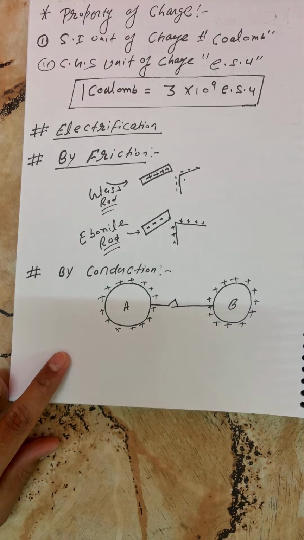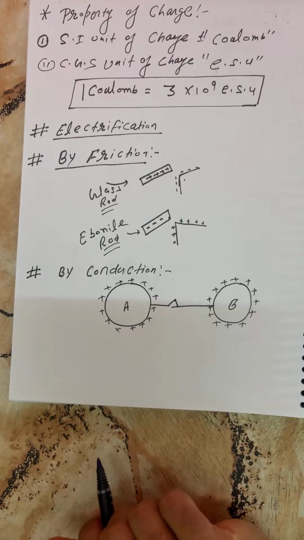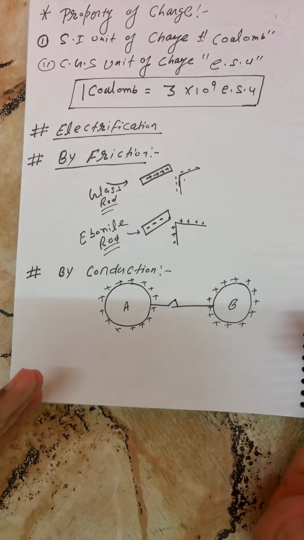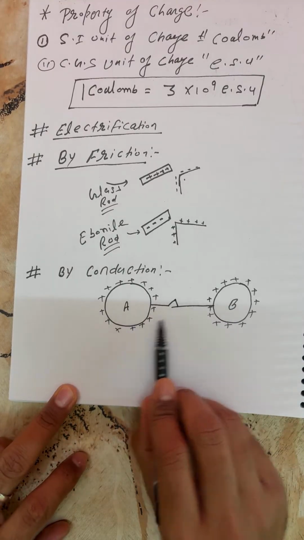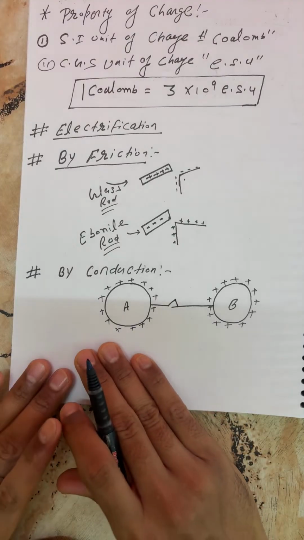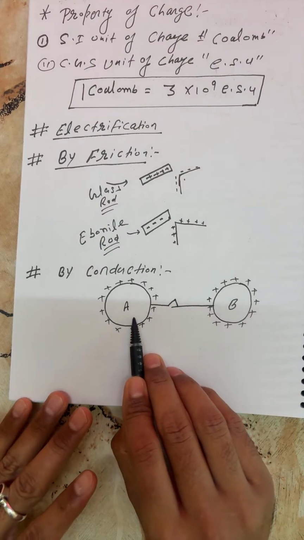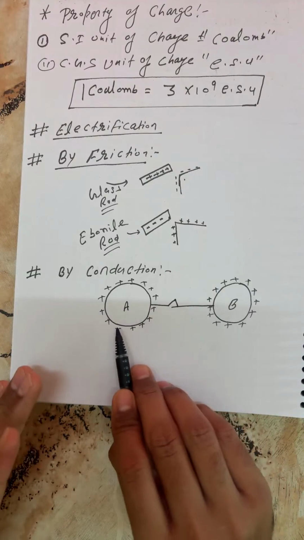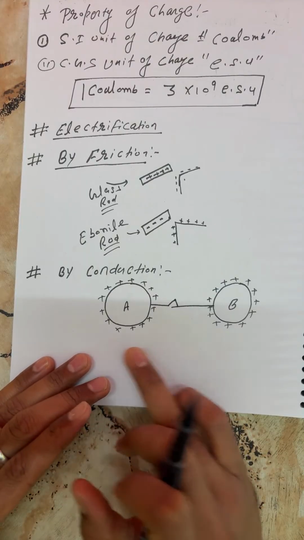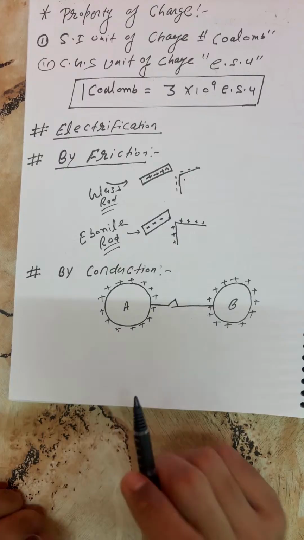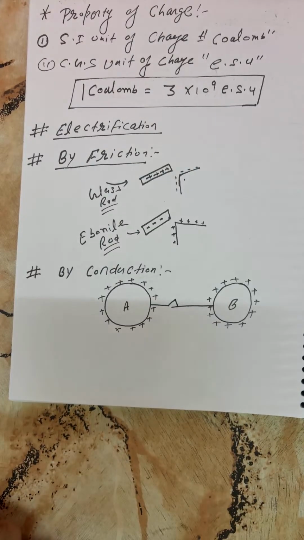Slowly starting charging. So this is body A and this is body B. Until what time will body B become charged? If the potentials of body A and body B are not equal, until that time they transfer charge from body A to body B, because body A is at higher potential and body B is at lower potential. Charge, current always flows from higher potential to lower potential.